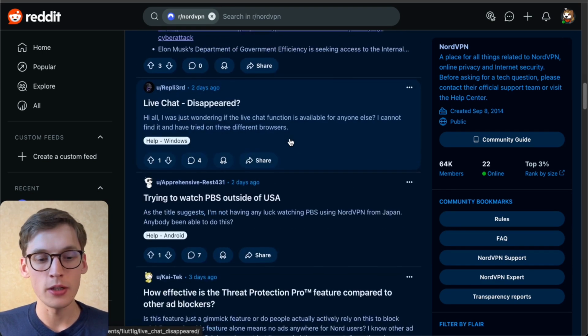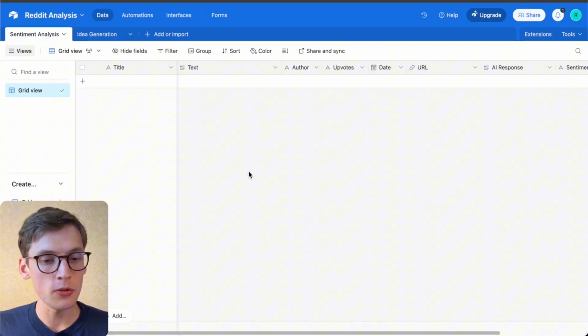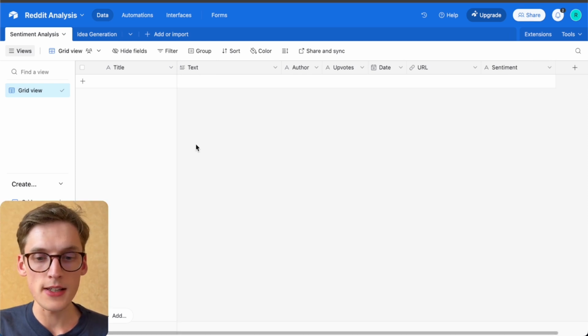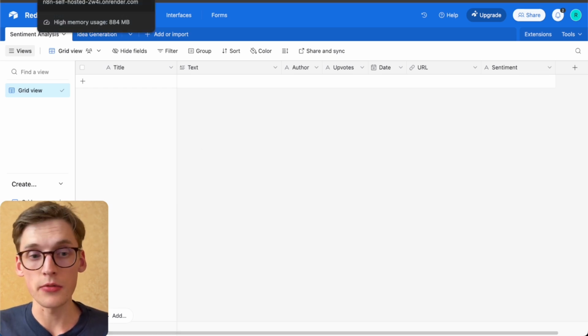Of course, you can just read through this and see how people are using it, what the main sentiment is, but it would take so much time, and I want to show you the automatic system that you can use. The end result of this workflow will be a filled Airtable base with the most important information from our posts. That is title, text, author, upvotes, date, URL, and the last part will be the sentiment analysis. So basically we'll ask AI to analyze the sentiment of a specific post and evaluate if it's positive, negative, or neutral. That's the end result we are seeking.